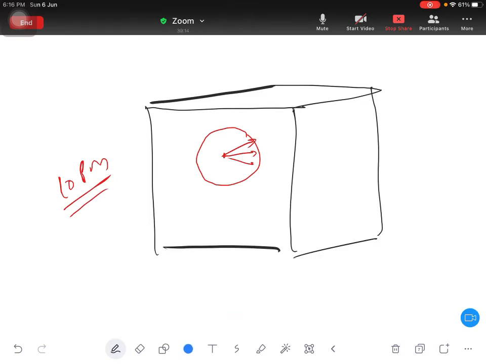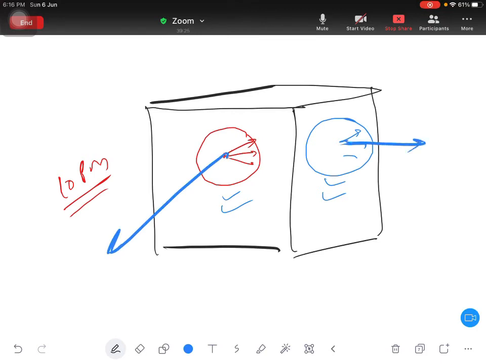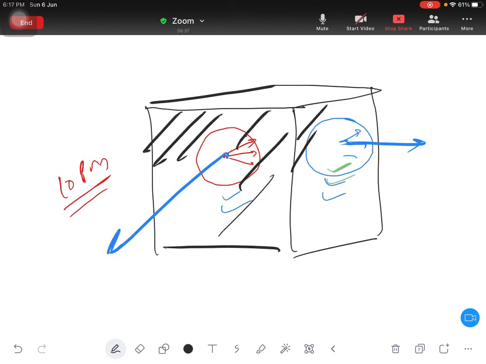At the same time, if you have another watch on another wall, then the direction of the watch is changed now, correct? This was, suppose, east facing, this is north facing, so the directions of both the watches are not the same, but the time is the same, correct? Whether you put this watch on this plane or on that plane does not matter, the time is the same.